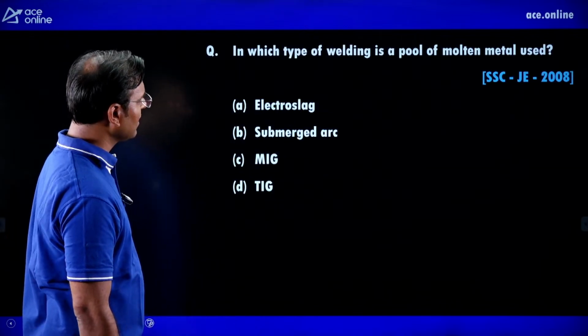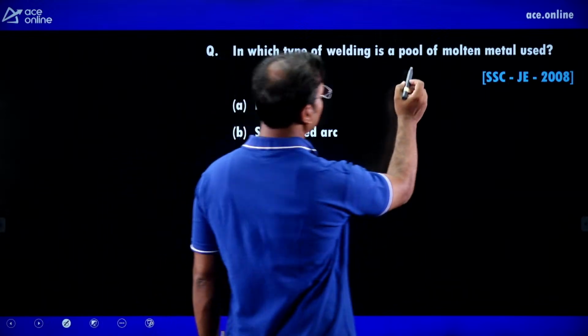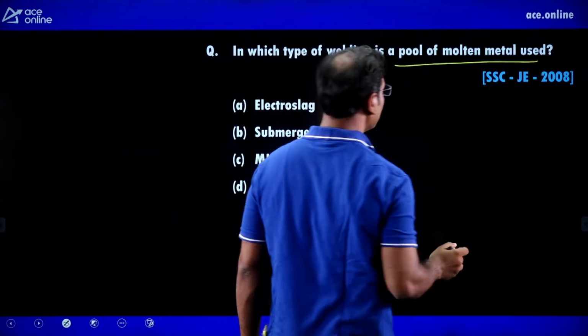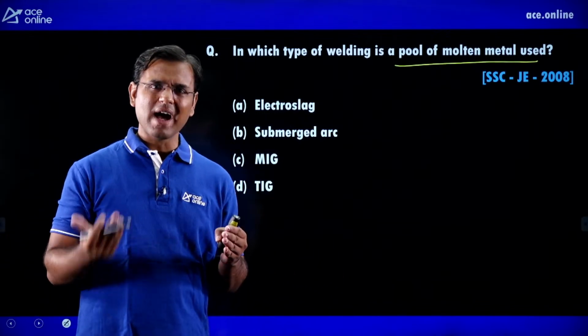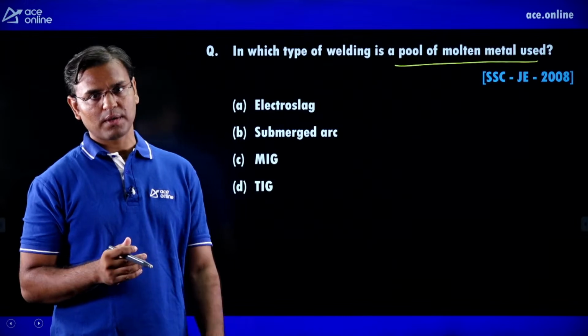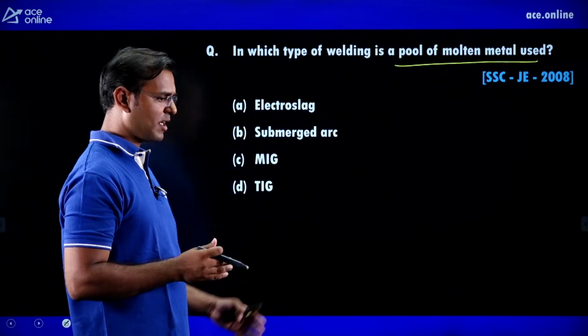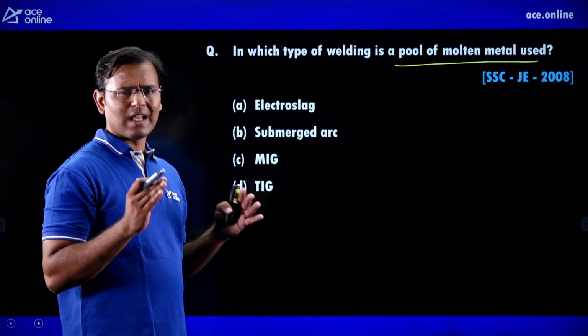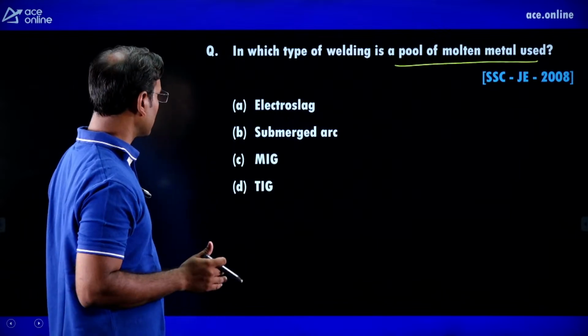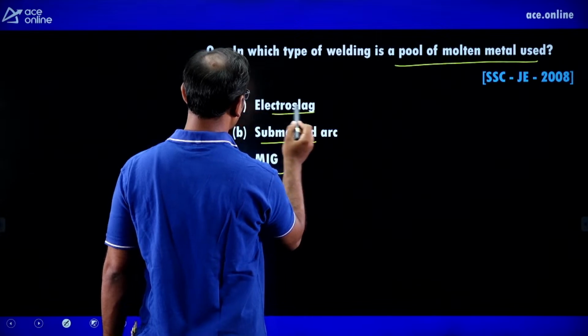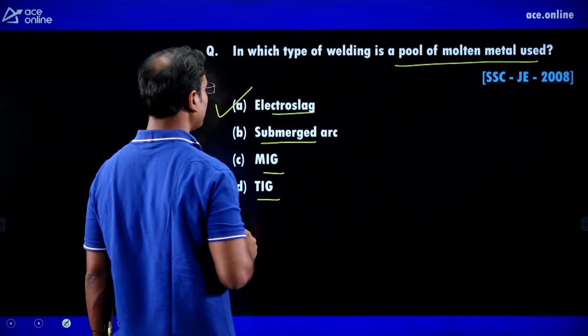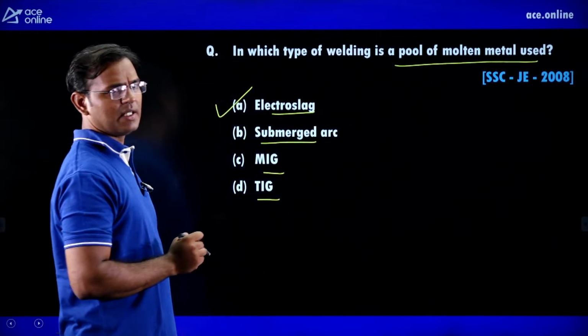Next, in which type of welding is the pool of molten metal used? Pool means a large pool of molten metal. In which method of arc welding do we get a large pool of molten metal, meaning large liquid metal we can observe? Guys, out of TIG, MIG, submerged arc welding, and electroslag welding, the thickest plate we can join is in electroslag welding.